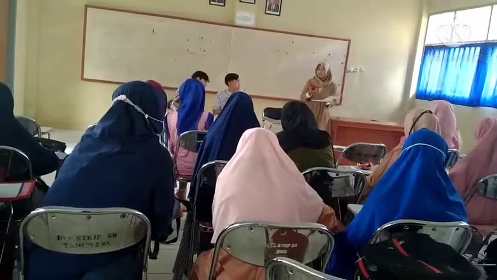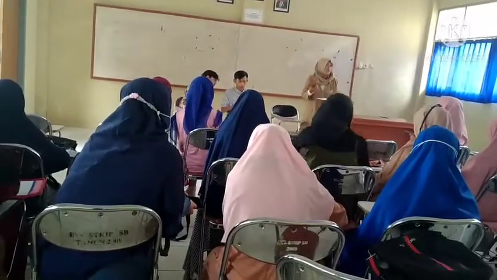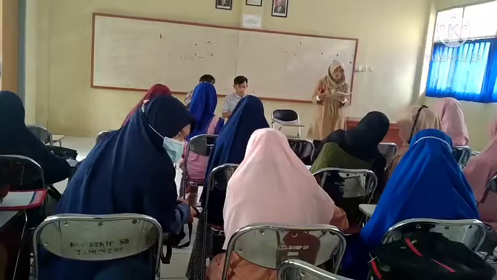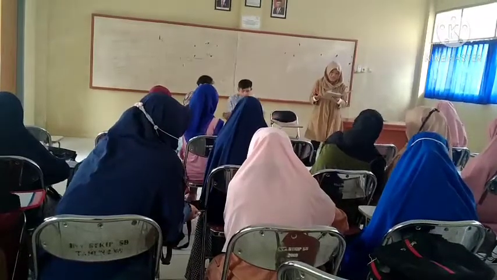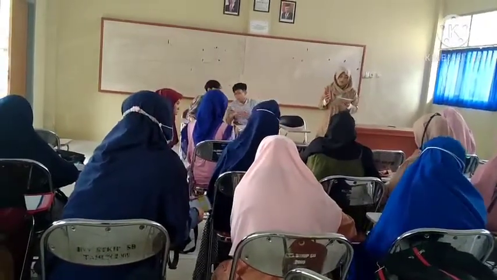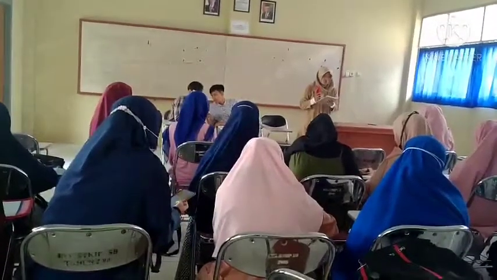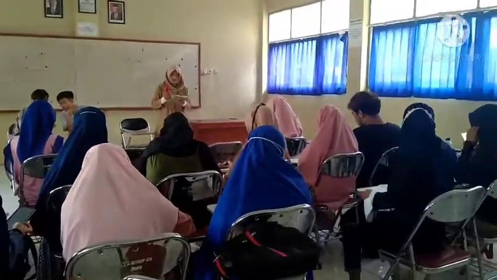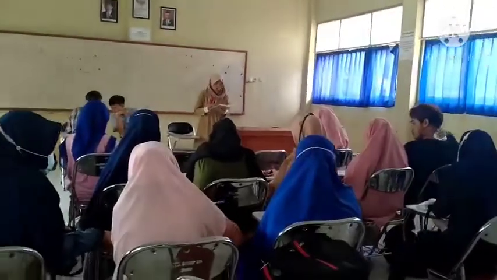We will talk about compound sentence. What is a compound sentence? A compound sentence is a group of words that has at least two independent clauses connected by a coordinating conjunction.